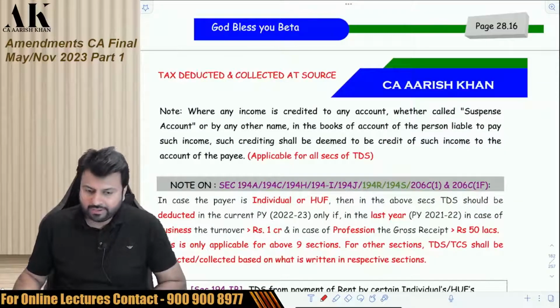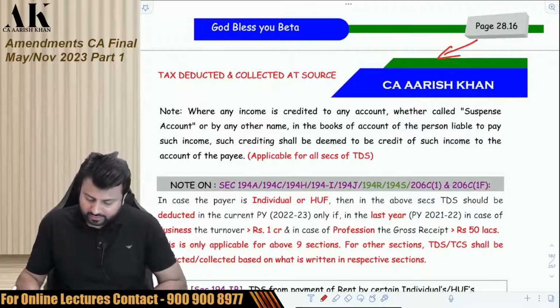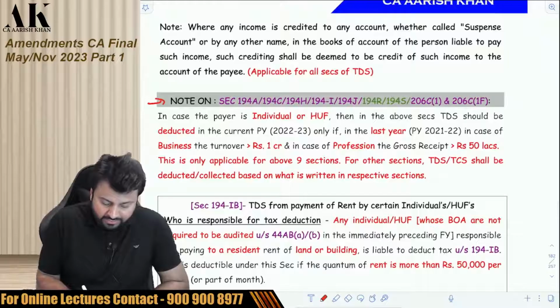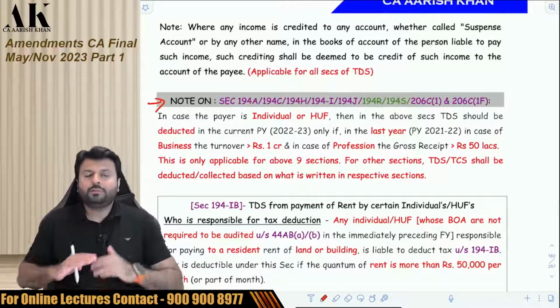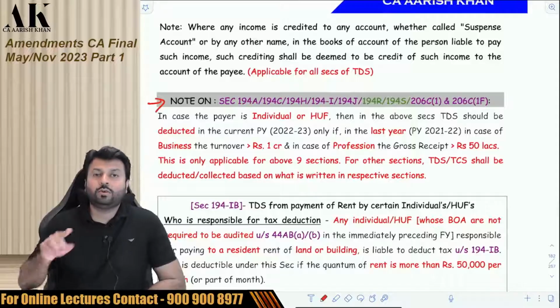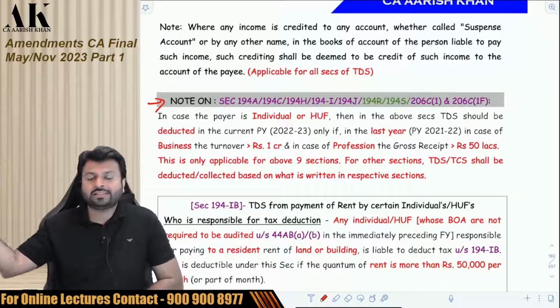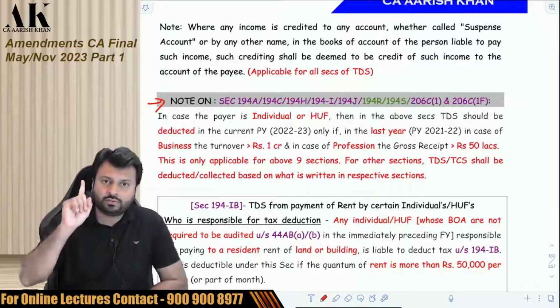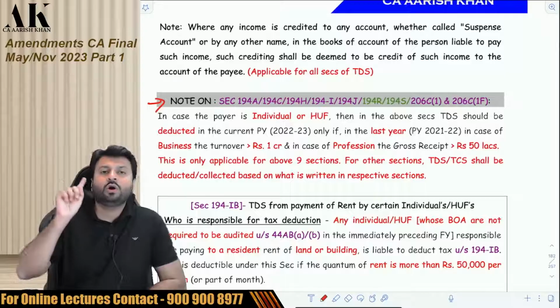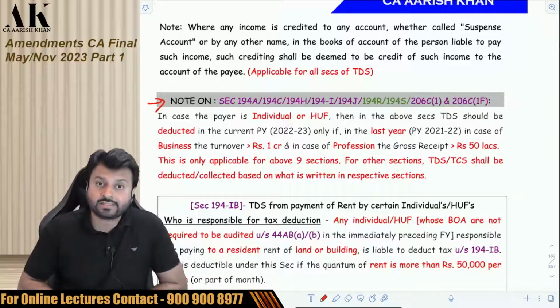Now the next amendment is on page number 28.17. That is over here. There is a note which we used to write in our class. You all might know that there are certain sections under income tax law in which, if you are an individual or HUF, then you are liable to deduct TDS only if your last year's business turnover is greater than 1 crore, if you are doing business, or if you are into profession, then your professional gross receipt of the last year has to be greater than 50 lakh rupees.